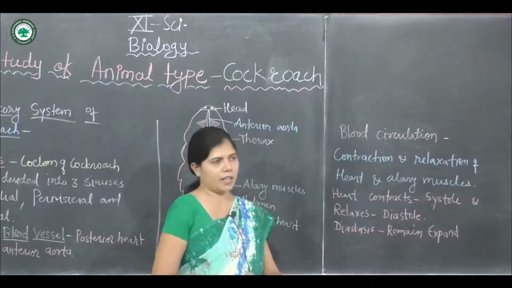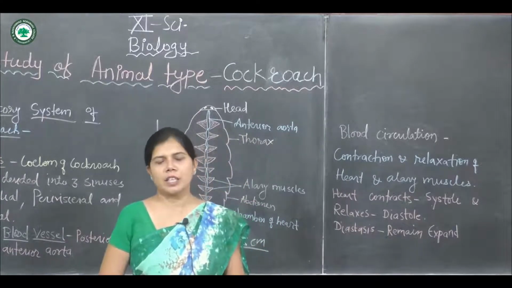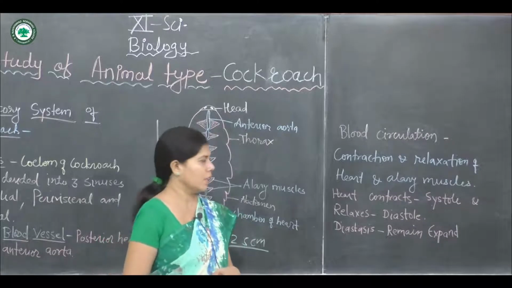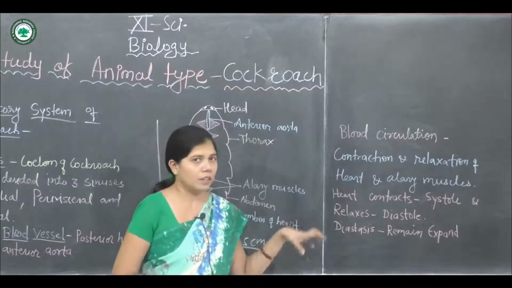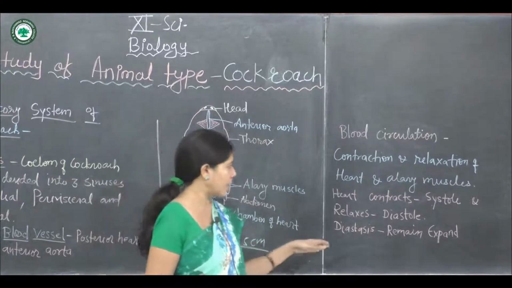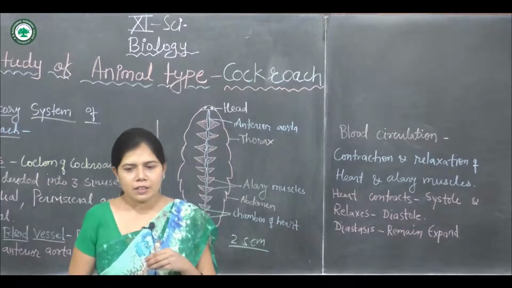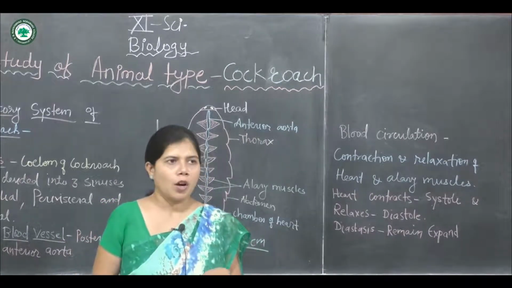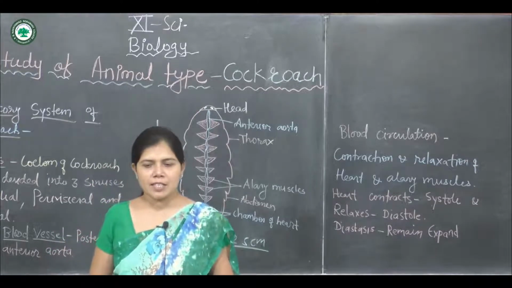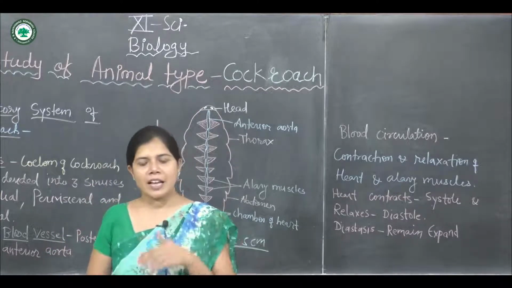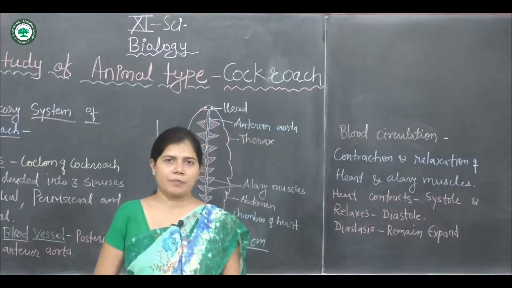But there is a third phase also present in the circulation of hemolymph. That third phase is called the diastasis. This third phase in the heart cycle is called the diastasis, and during the diastasis, the heart remains in an expanded state.